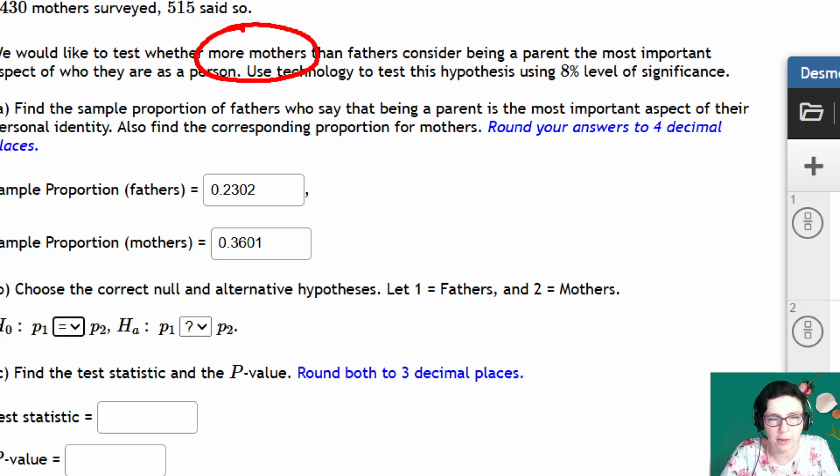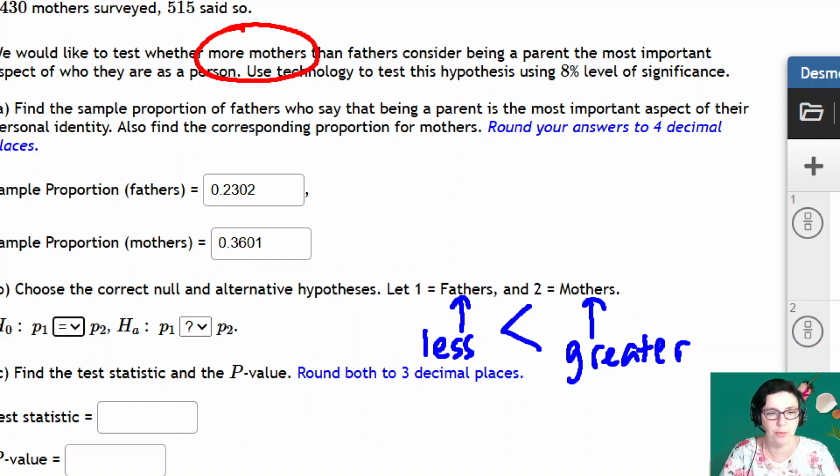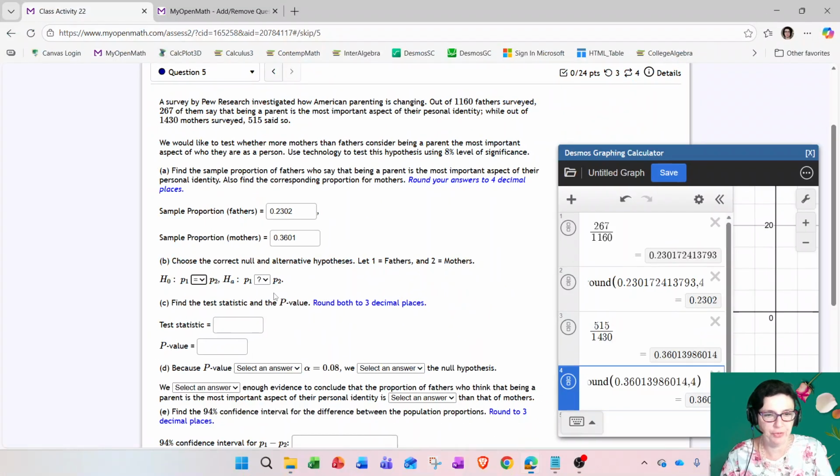When you say more mothers than fathers, you can rephrase it as less fathers than mothers. Do you understand? It's like, oh my God. But anyway, more mothers means that this one is greater, and that would mean less fathers, and this one is less. When you draw your inequality, you always draw it from the smaller number towards the larger number. So this is actually a left tail test.